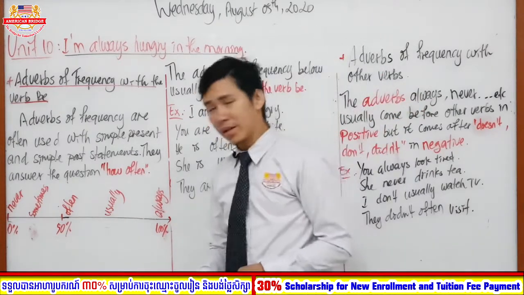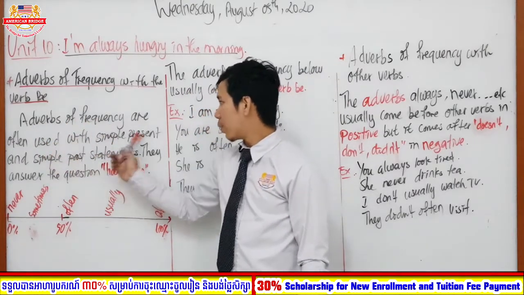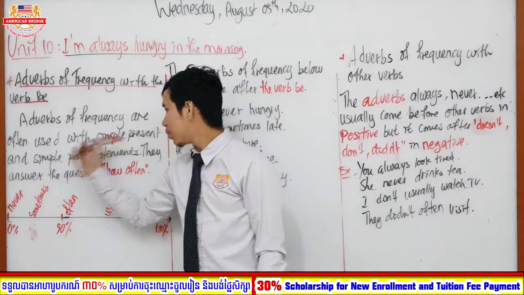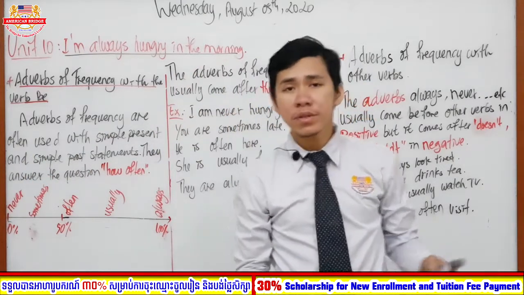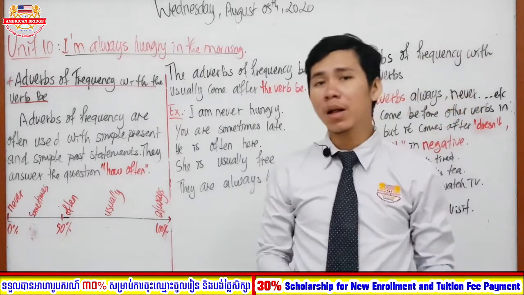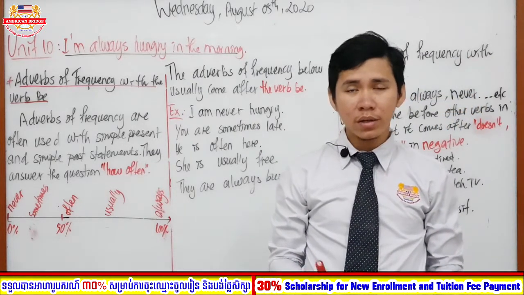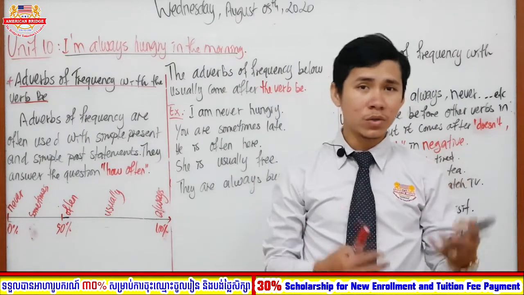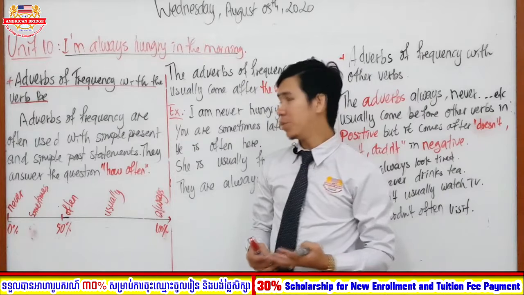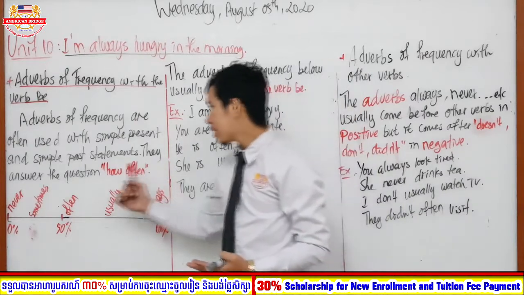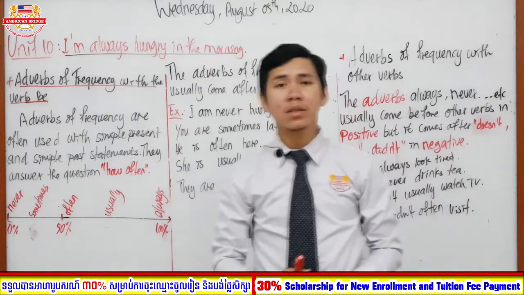Okay, so let's listen all together. Adverbs of frequency are often used with simple present and simple past statements. It means that in sentences in the simple present or simple past, it is possible to use adverbs of frequency. You can use it with other verbs, and it can be located in different places in each sentence. However, here it also tells you why we use adverbs of frequency, right? They answer the question how often. So we use adverbs of frequency in order to answer these questions.